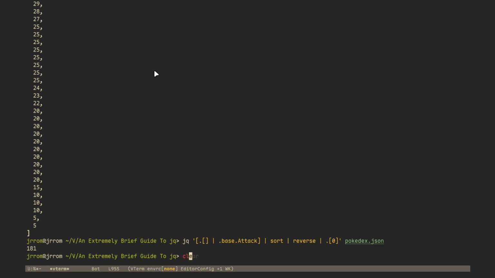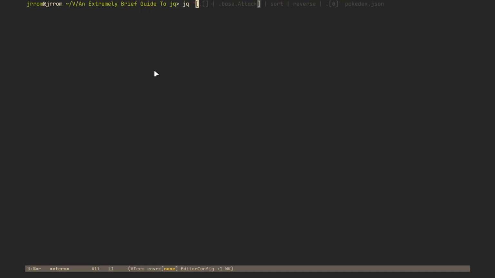I left one question at the beginning, if you recall, that I found the top 10 healthiest, highest base HP stat, but I could not find a list of those as objects. Let's try to solve that right now. It might be a bit complex. So I'm thinking we do dot base dot HP.